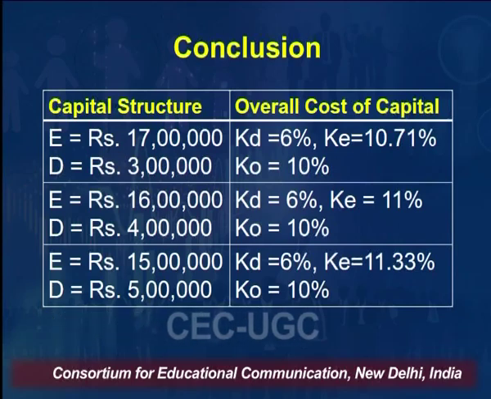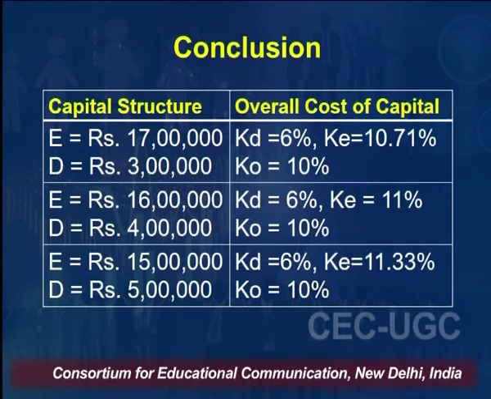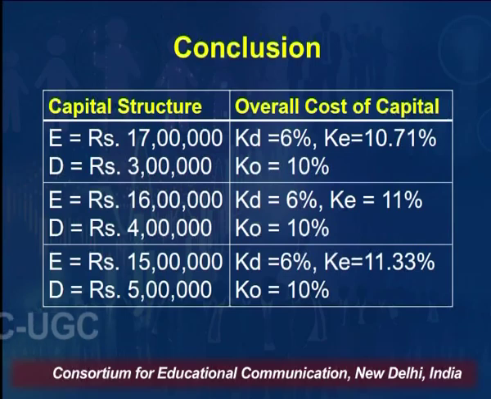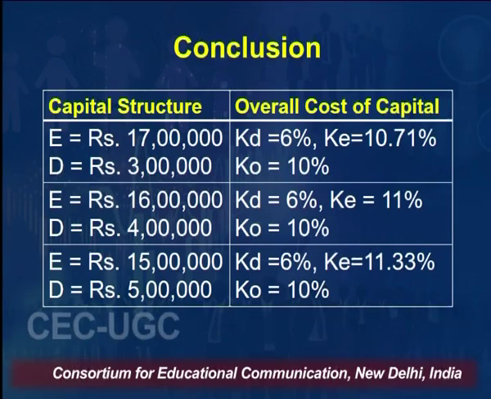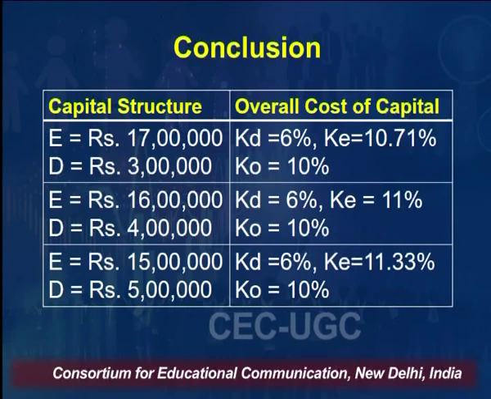So we have seen 3 cases. We have changed the proportion of debt in our capital structure, the overall capital structure remains the same in all the 3 cases, that is 20 lakh, 20 lakh, 20 lakh, but our overall cost of capital remains the same, it is not changing at all, even though the proportion keeps on changing in all the 3 cases.